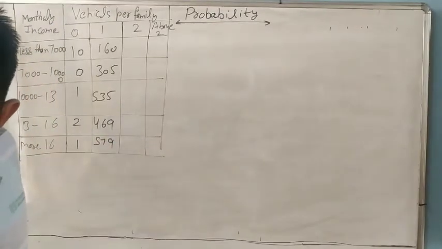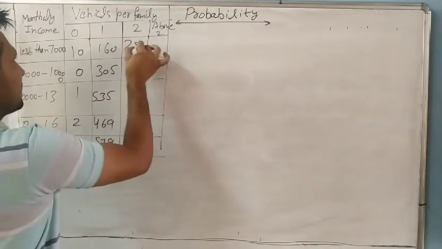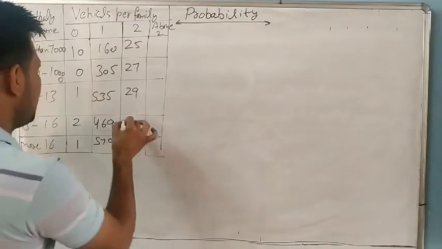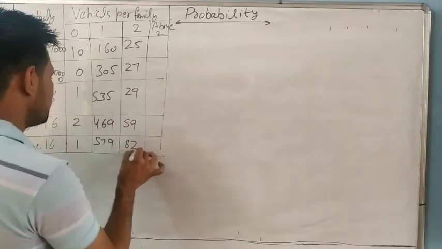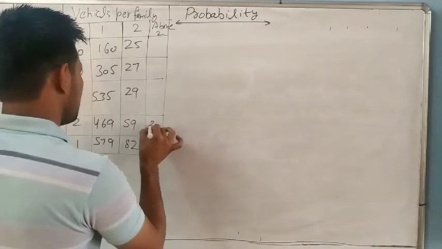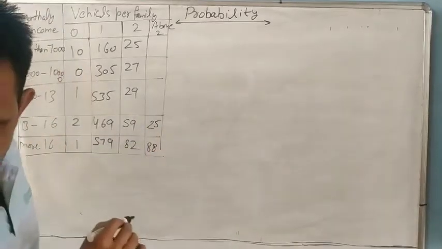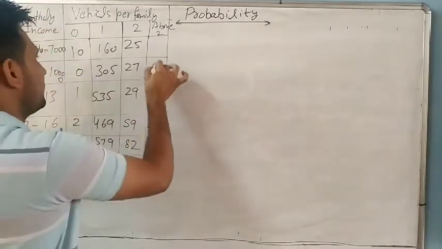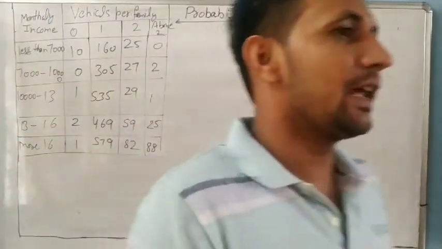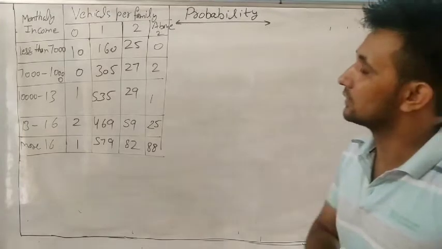Next is 25, 27, 29, and next is 59 and 82. And next is 88, 25. Next is 1 to 0. So this is the relationship between their income and the number of vehicles.